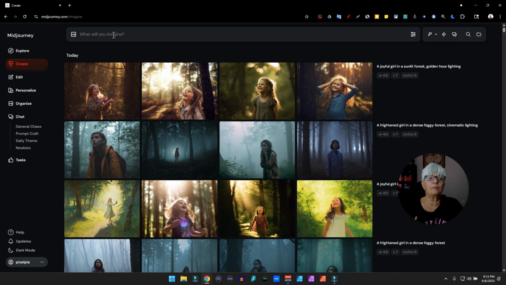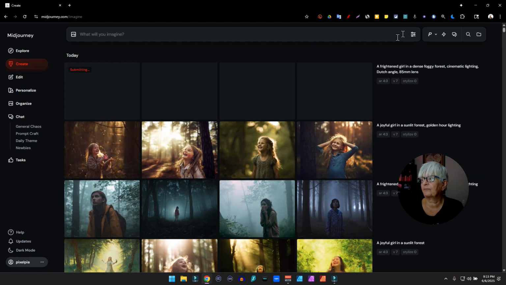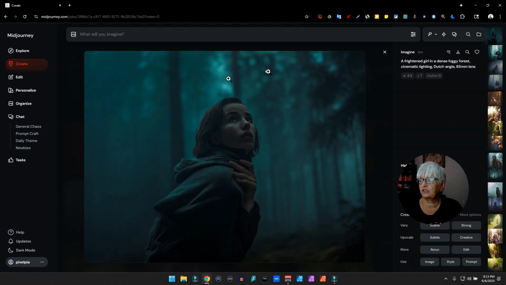Let's add some framing and camera lenses and start with "a frightened girl in a dense, foggy forest, cinematic lighting," and then we add Dutch angle, 85mm lens. And now we are starting to direct the images. Composition, perspective, and intensity.